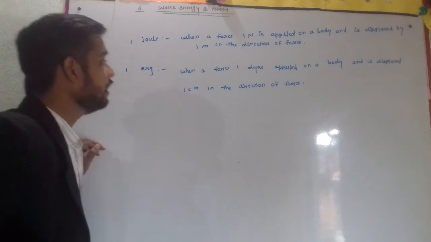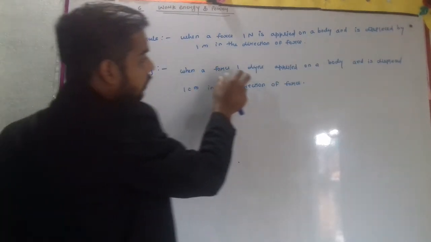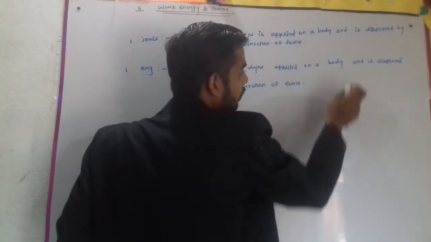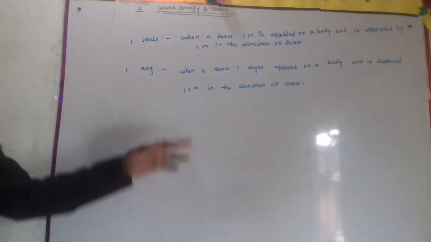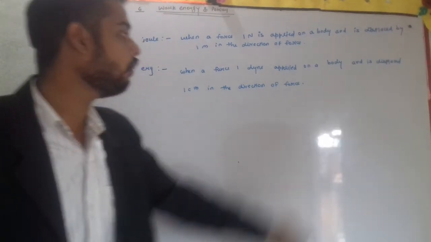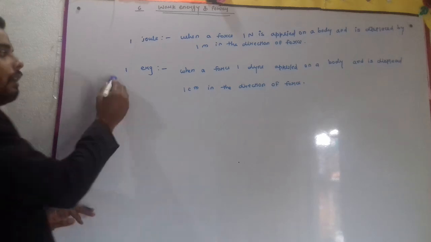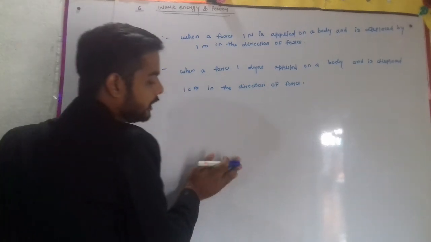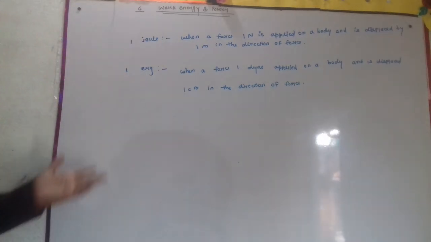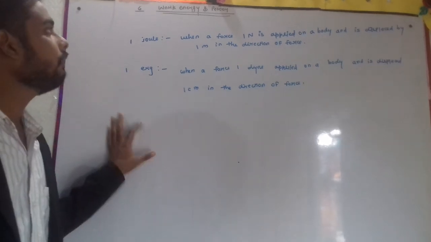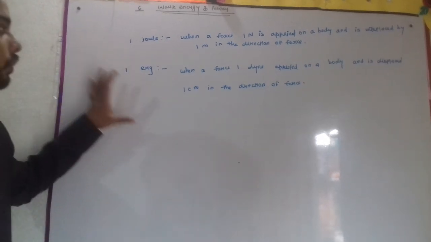It is the SI unit. And when a force of 1 dyne is applied on a body and it is displaced by 1 centimeter in the direction of force, then it is known as 1 erg. Erg is a CGS unit of work and joule is an SI unit of work. So that is 1 joule and 1 erg.